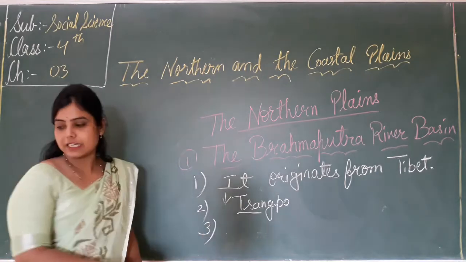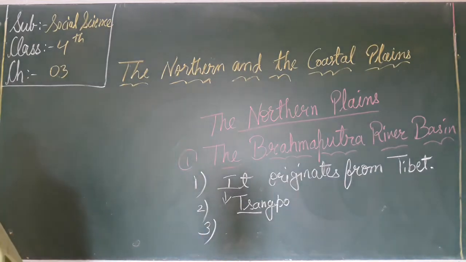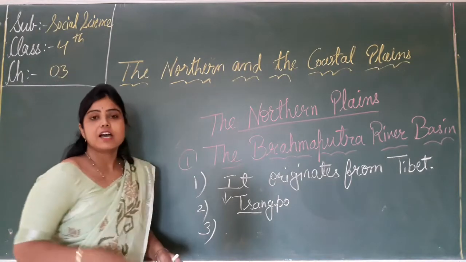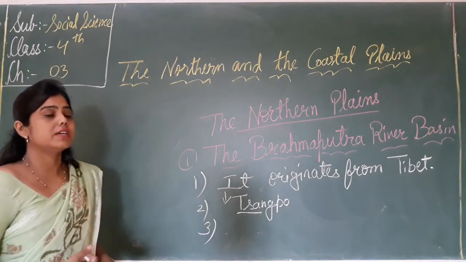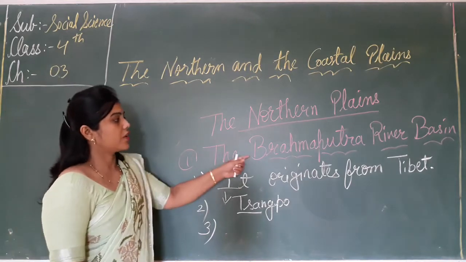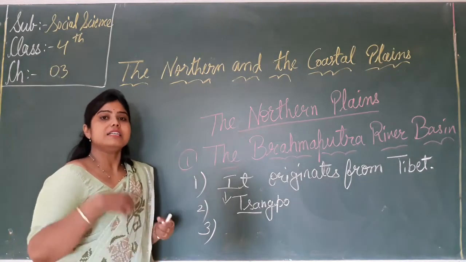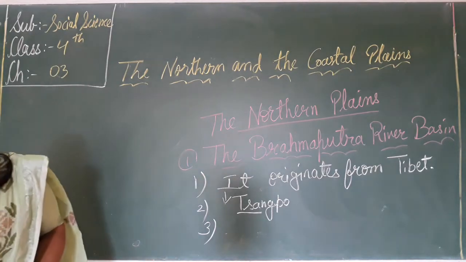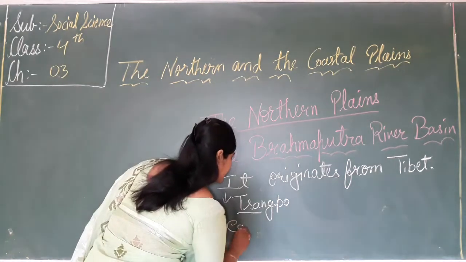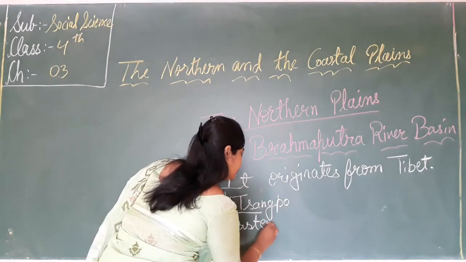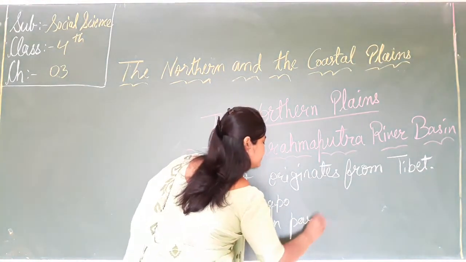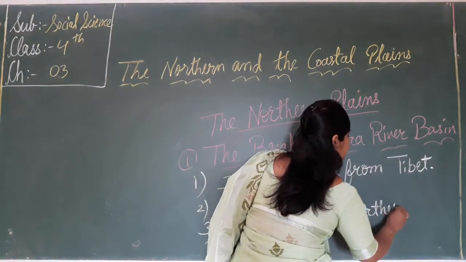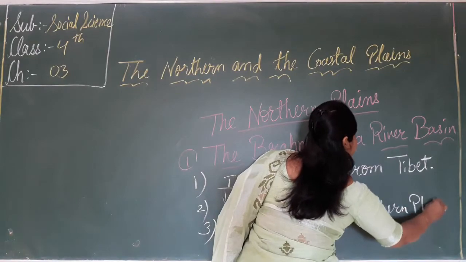Now, what is the third thing about the Brahmaputra? This Brahmaputra river basin is in the eastern part of the northern plains. Where is it located? It is located in the eastern part of the northern plains.